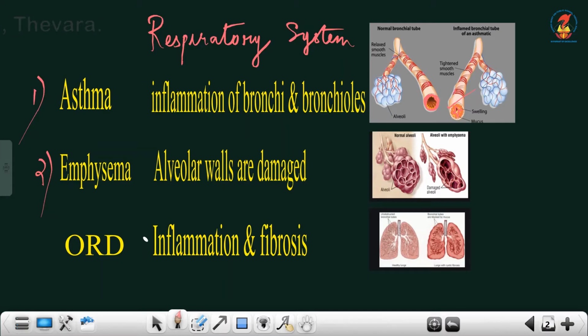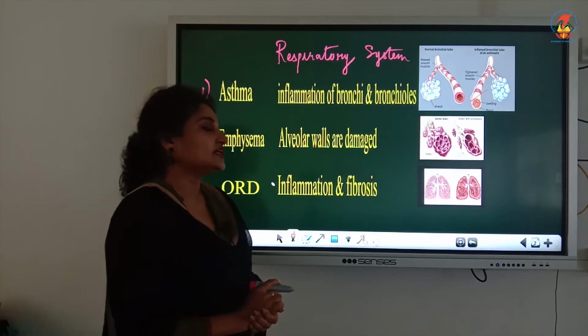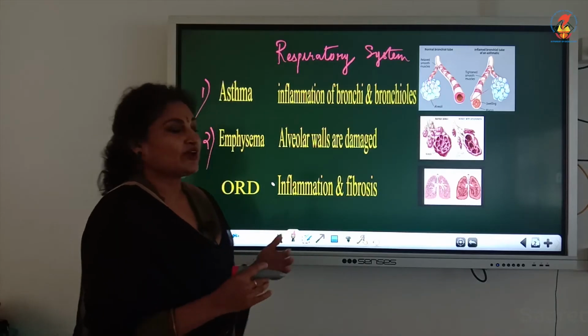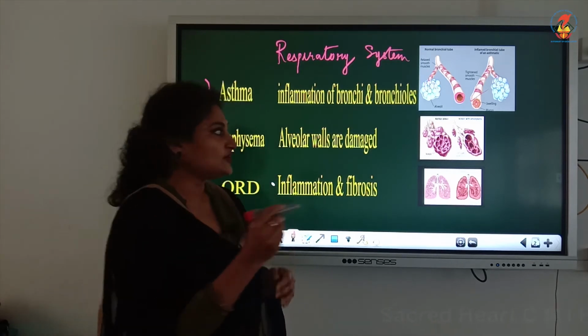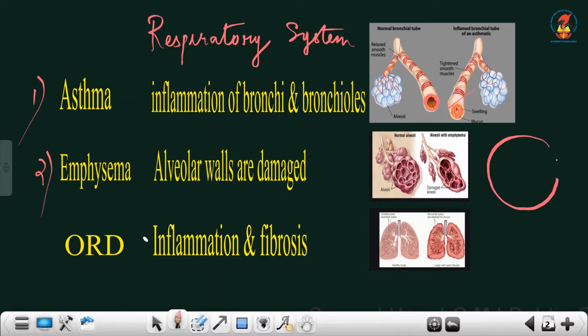Next disease is emphysema, and it is very common among cigarette smokers, especially chain smokers. We know where the gaseous exchange is occurring. It is occurring at the alveolus. The alveolus, we know, is highly vascularized and thin walled. That is a very, very important property because in this exchange of gases, oxygen from the alveolus should get out into the blood, and from the blood carbon dioxide should enter the alveolus. So this alveolus is very important. The membrane surrounding the alveolus should be very thin.